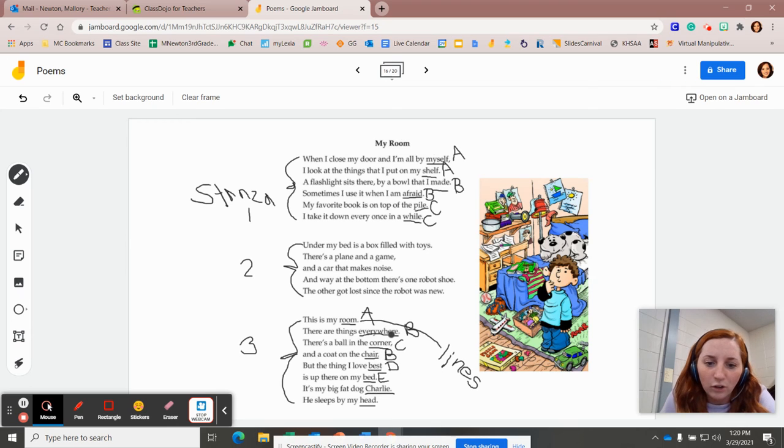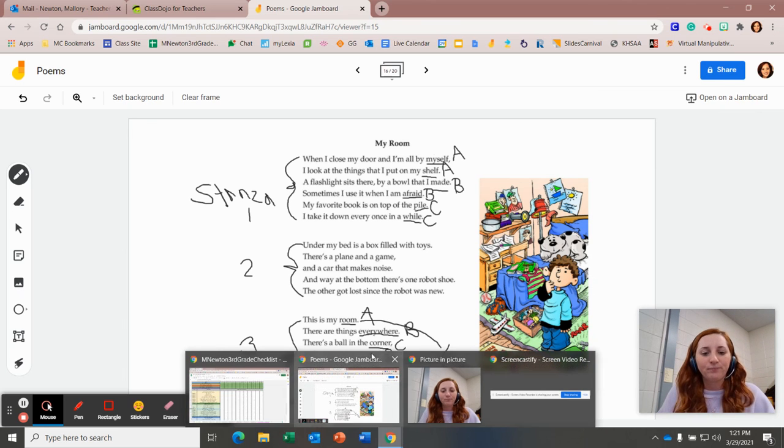Charlie, bed, best, chair, corner, everywhere, room does not rhyme. It's got to be letter F. Head, Charlie, bed. Ooh, we have a rhyming pair there, head and bed. So this would actually be E. So the rhyme scheme for this stanza is A, B, C, B, D, E, F, E. If you technically would have broken these into 2 different stanzas, so 4 lines per stanza, it would have been an A, B, C, B, A, B, C, B. But it was all one stanza, so we had to go ahead and move on to D, E, and F.